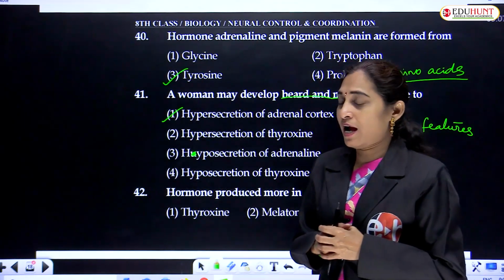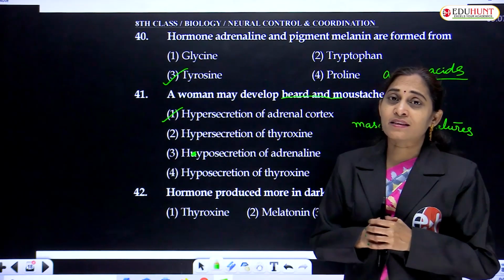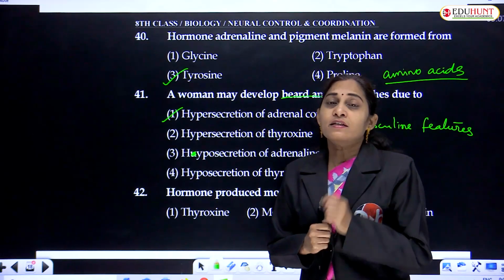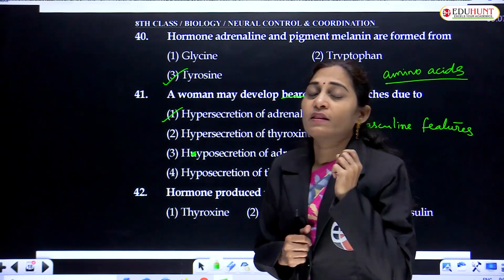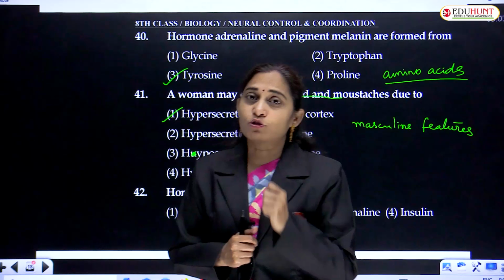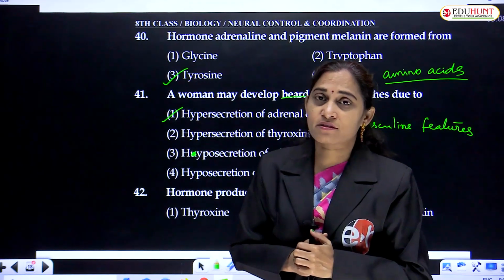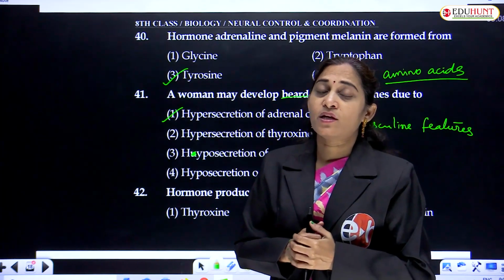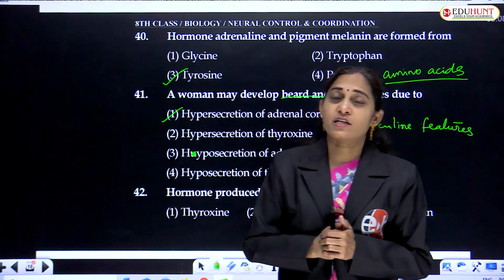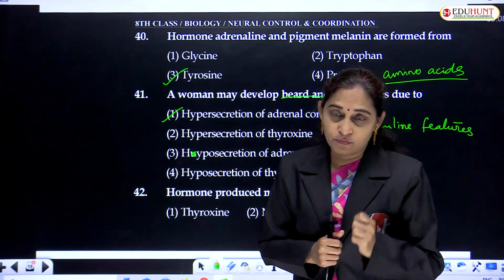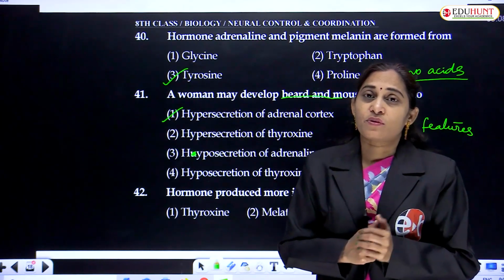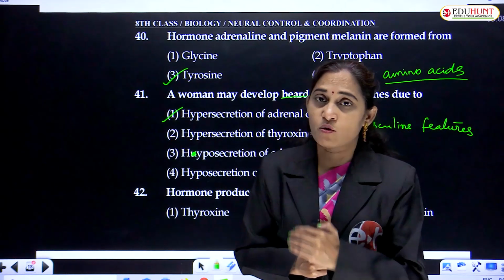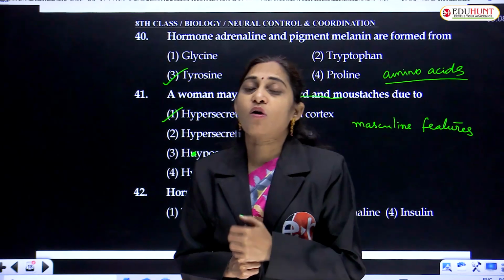Aldosterone has a role in balancing the electrolytes and water. The zona glomerulosa, the outermost region of the adrenal cortex, is responsible for water and electrolyte balance in the body. Aldosterone is the hormone secreted by the zona glomerulosa. Its secretions are known as mineralocorticoids.